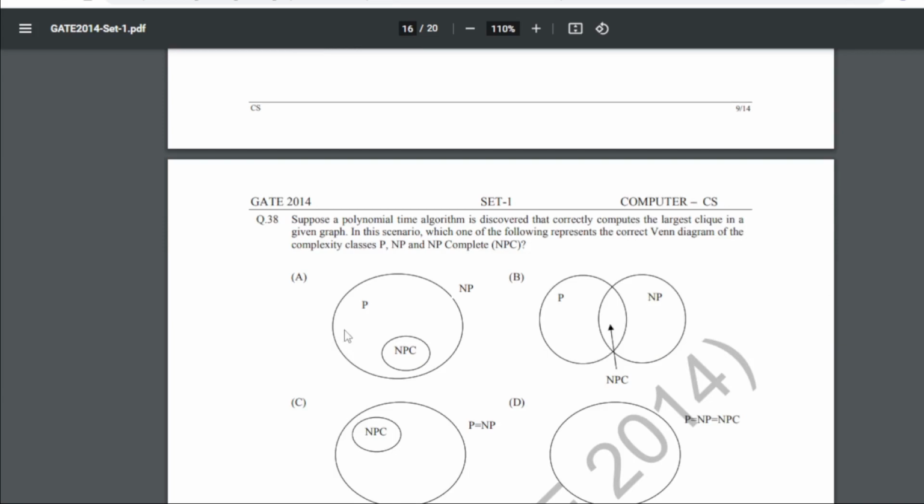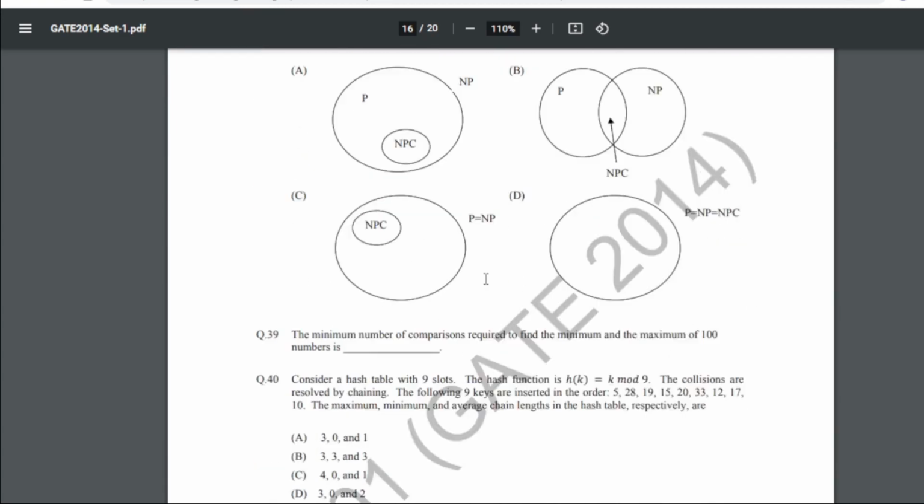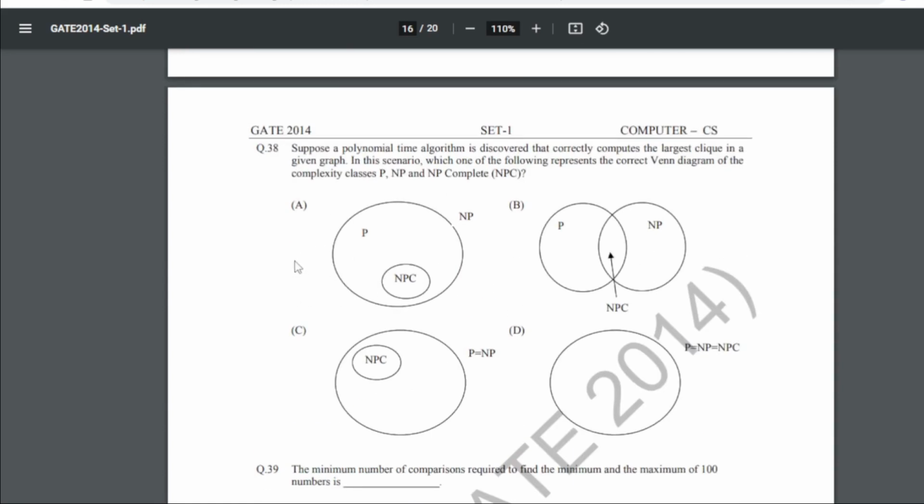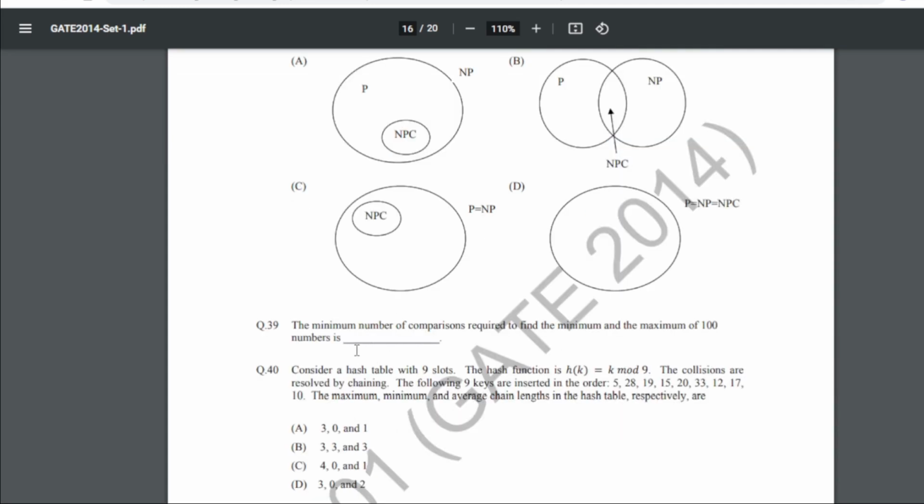38 is: suppose a polynomial time algorithm is discovered that correctly computes the largest clique in a given graph. In this scenario, which one of the following represents the correct Venn diagram of the complexity classes P, NP and NP-complete, NPC? So for 38 our answer will be D, that is P equals NP equals NPC. Now 39 is: the minimum number of comparisons required to find the minimum and maximum of 100 numbers. So for 39 our answer will be 147.1 to 148.1.